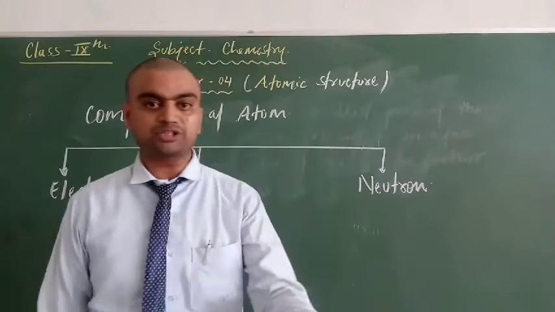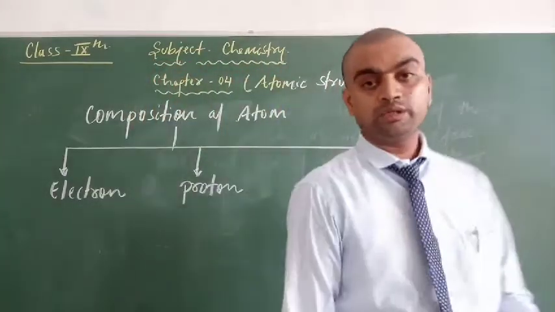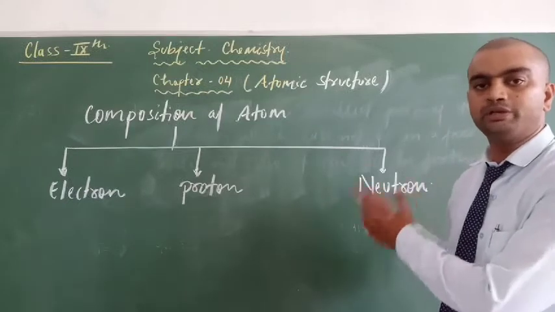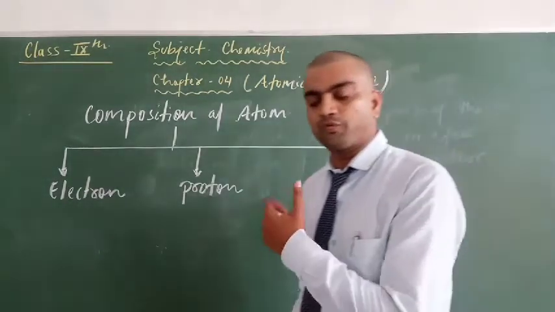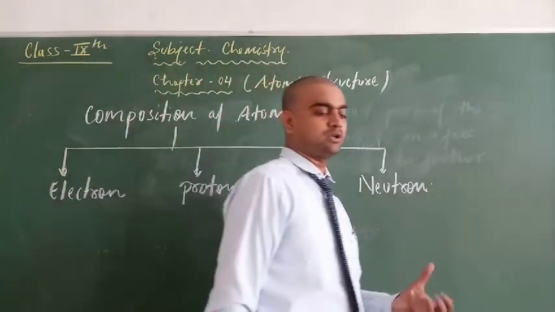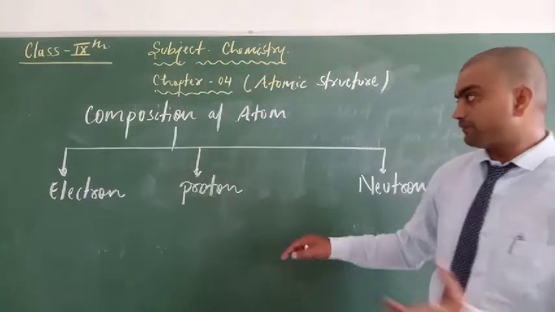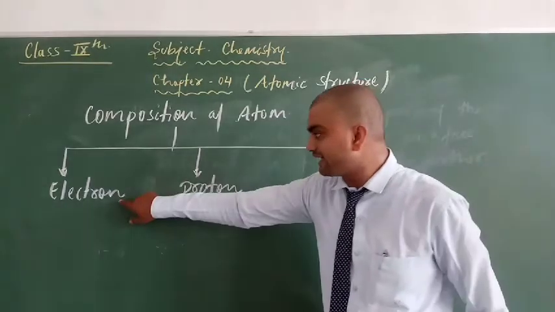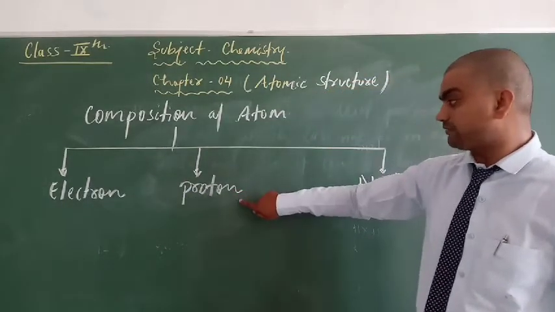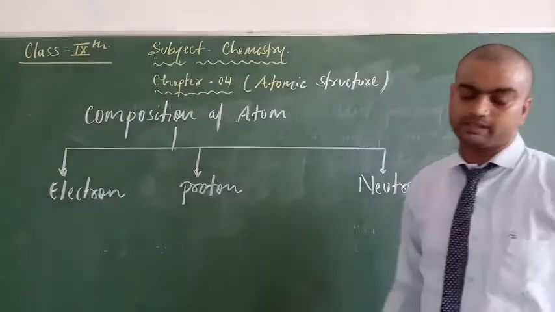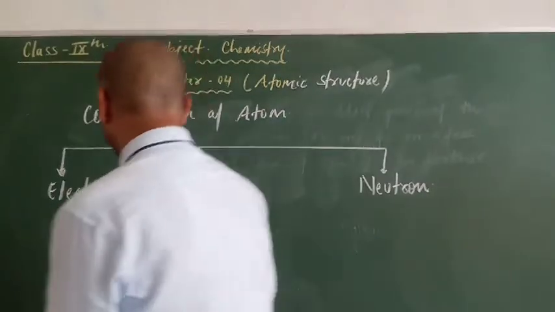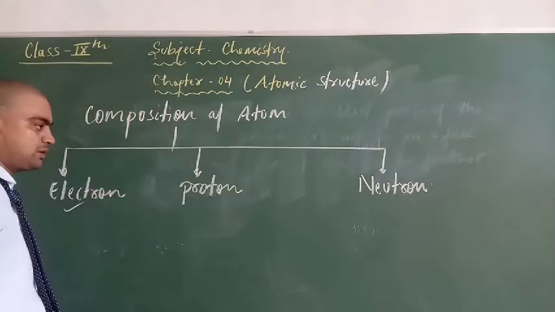Now my next question is how we know that the atom contains electron, proton and neutron. For this you have to know how the electron was discovered, how the proton was discovered and how the neutron was discovered. I will talk first about the fundamental particle electron.